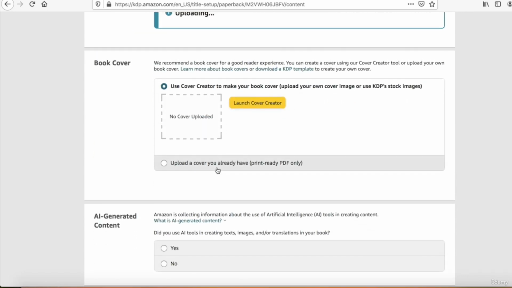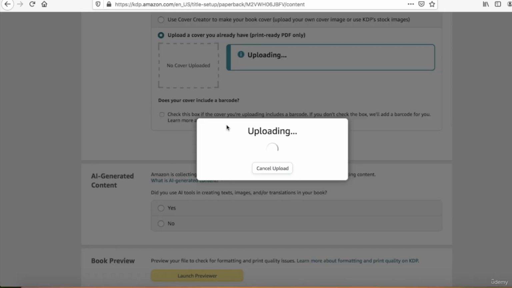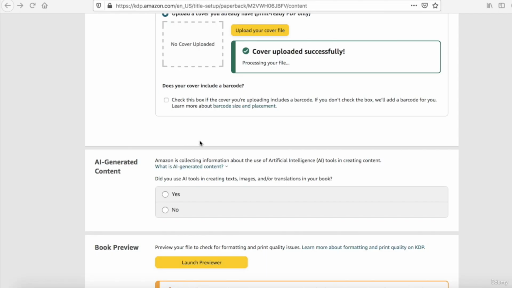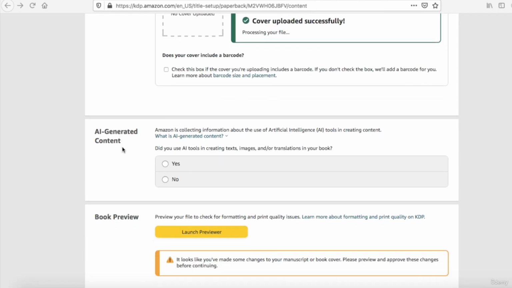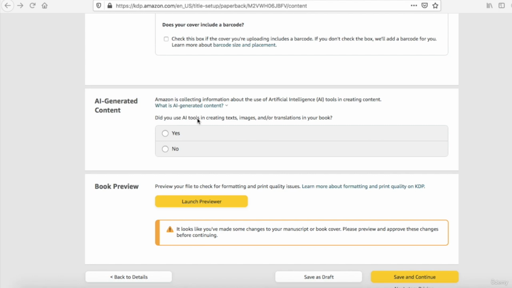And I will do the same for the cover. Then I arrive in the AI generated content here. So, did you use AI tools in creating text, images, and or translations?